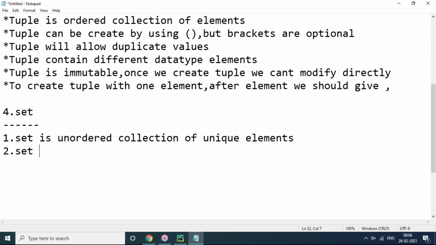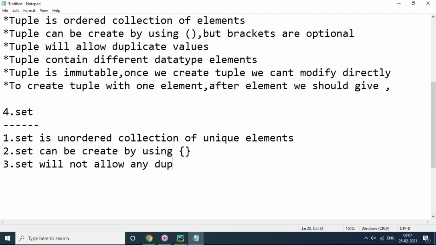So let's try to create set. How to create set? Set can be created by using flower brackets, meaning curly brackets. Based on the brackets, at least you can recognize most data types. Curly brackets mean set, square brackets mean list, round brackets mean tuple, and double quotes or single quotes mean string, obviously you know that. But here you can see it's an unordered collection of unique elements, no duplicates. Set will not allow duplicates. That you have to remember. Even if you give duplicates, it will simply ignore them. It won't give any error.